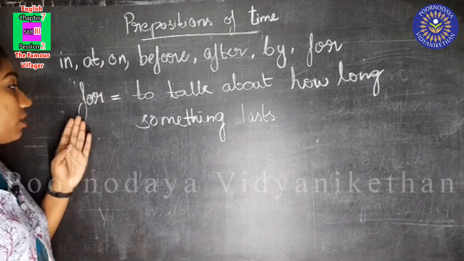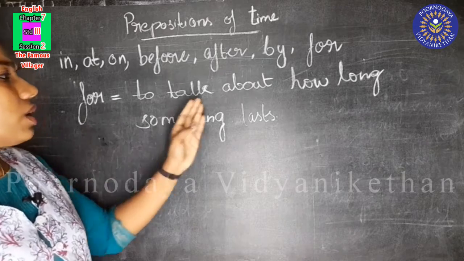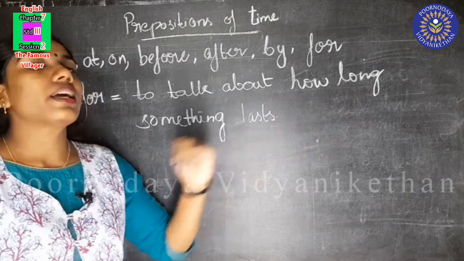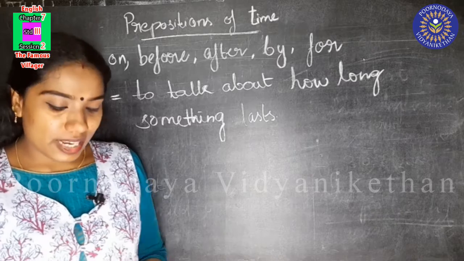So, for is used to talk about how long something lasts. I'll show you an example.